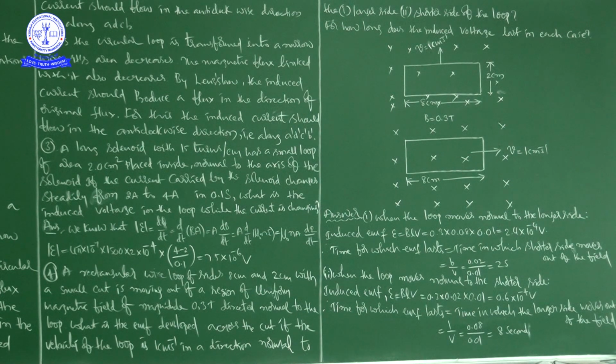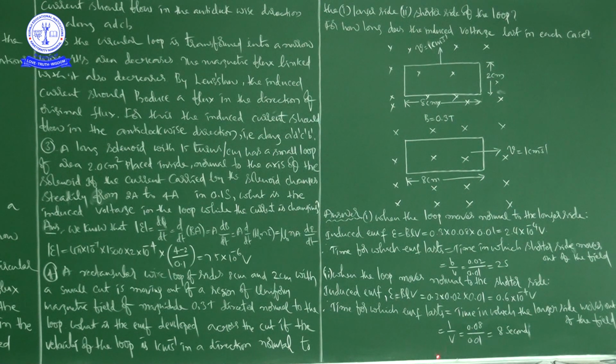That is equal to 0.6 into 10 to the power of minus 4 volts. Therefore, the time for which the EMF lasts is equal to the time in which the longer side moves out of the field.